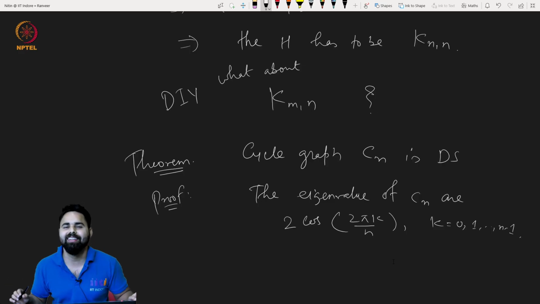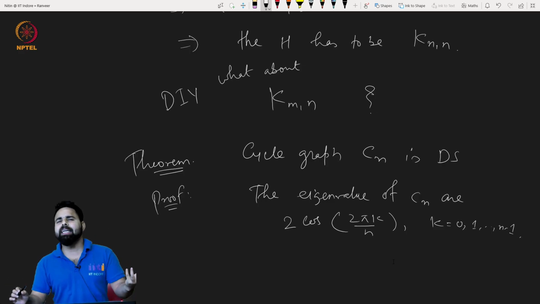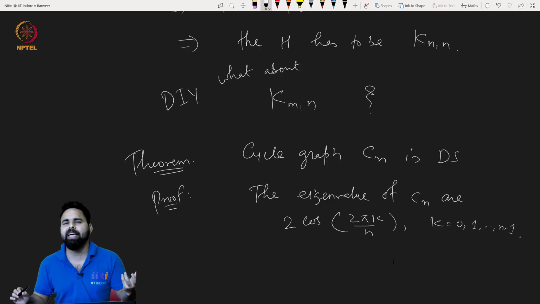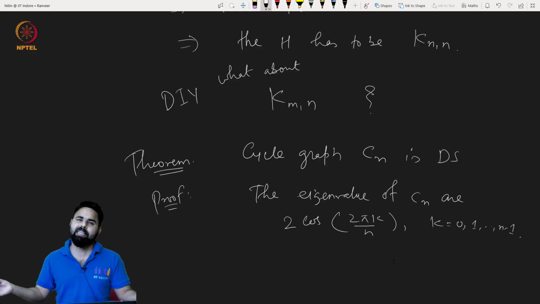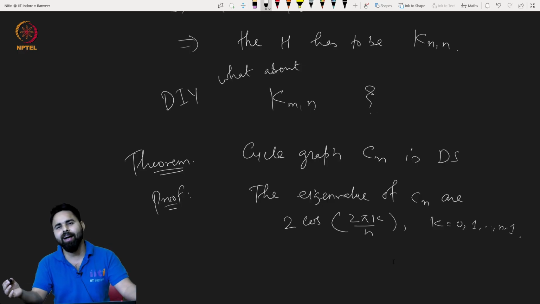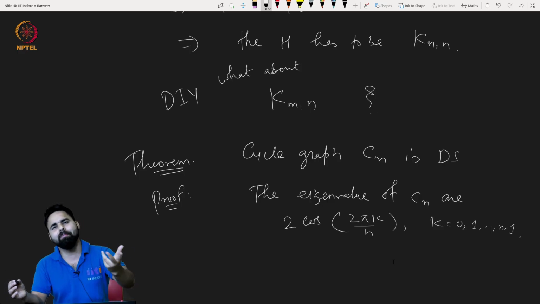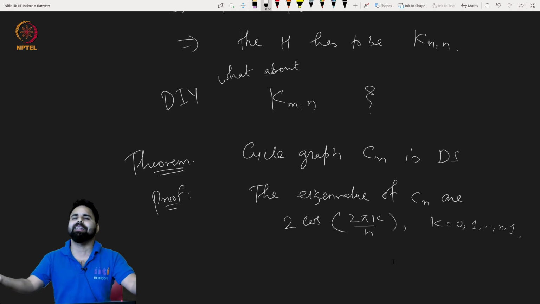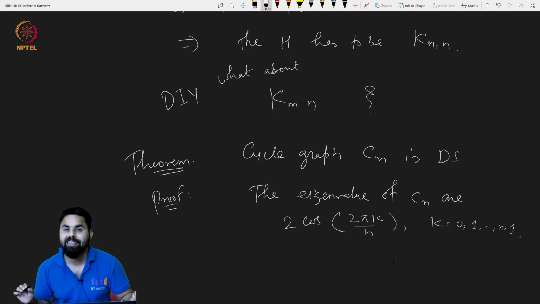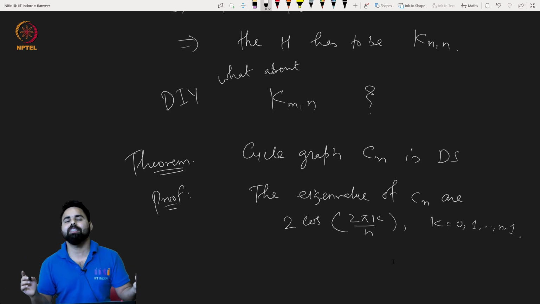Okay, and now how can we say that a graph with these eigenvalues has to be a cycle graph? Just immediately, two things that we can deduce from the eigenvalues: the number of vertices, which is n, and the number of edges. Also, we will just make use of eigenvalues. We can actually figure out that the number of edges is also n. So same number of vertices, same number of edges.